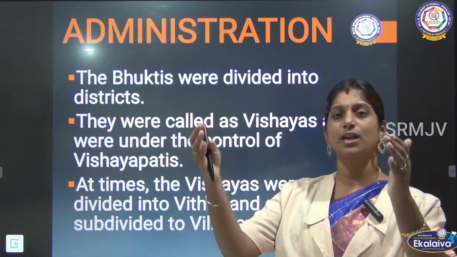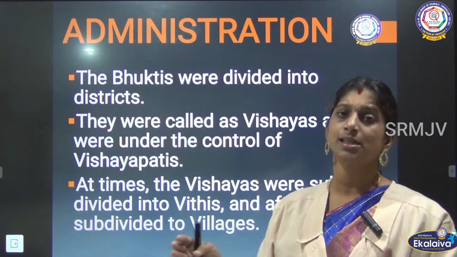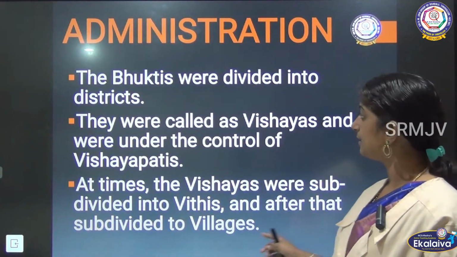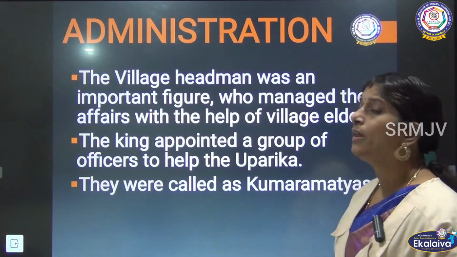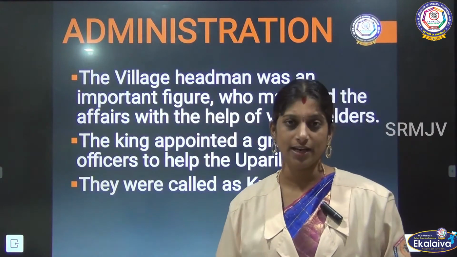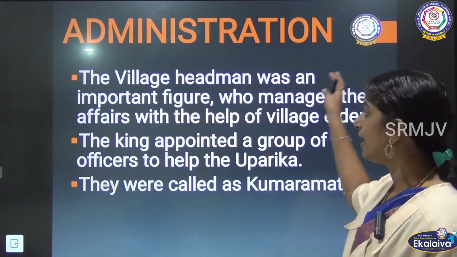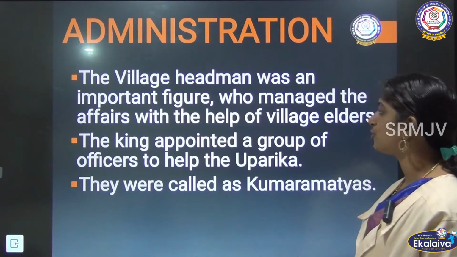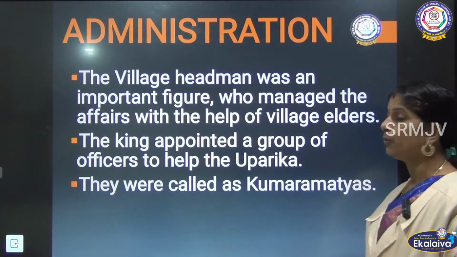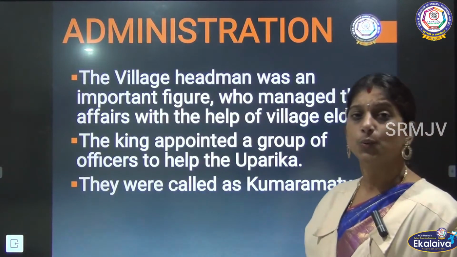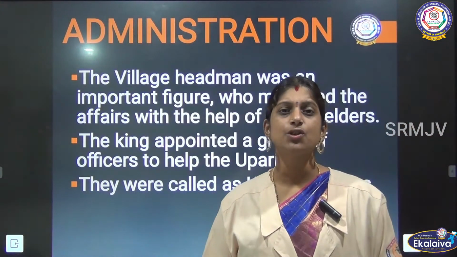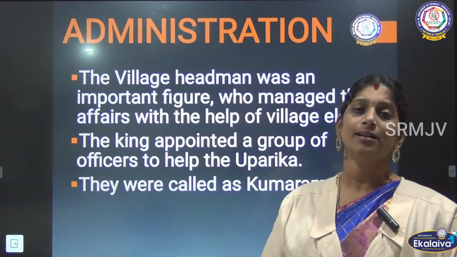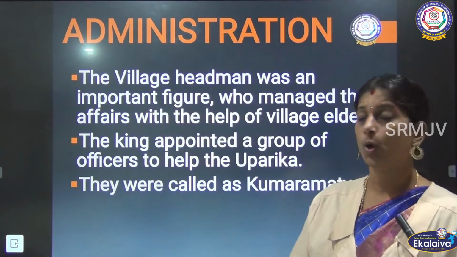There was a head for every village. The village headman was an important figure who managed the affairs of the village with the help of the village elders.